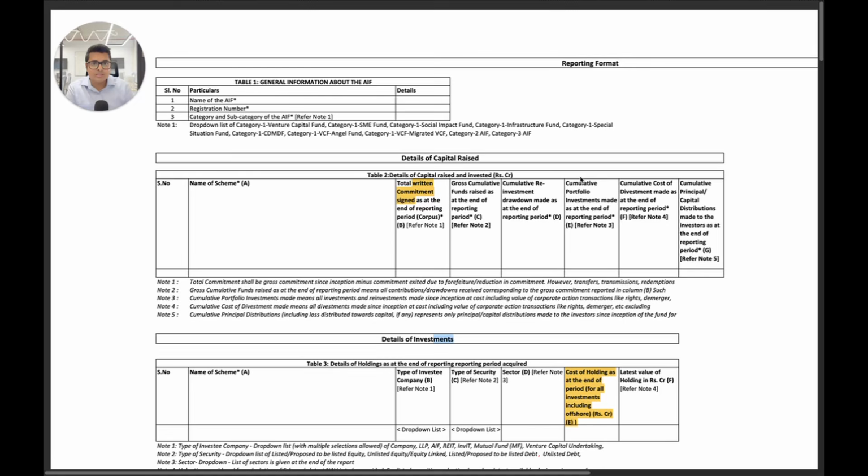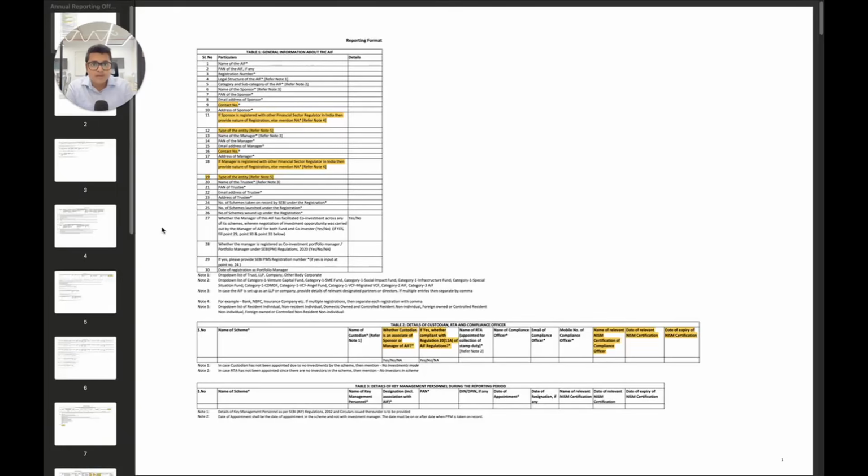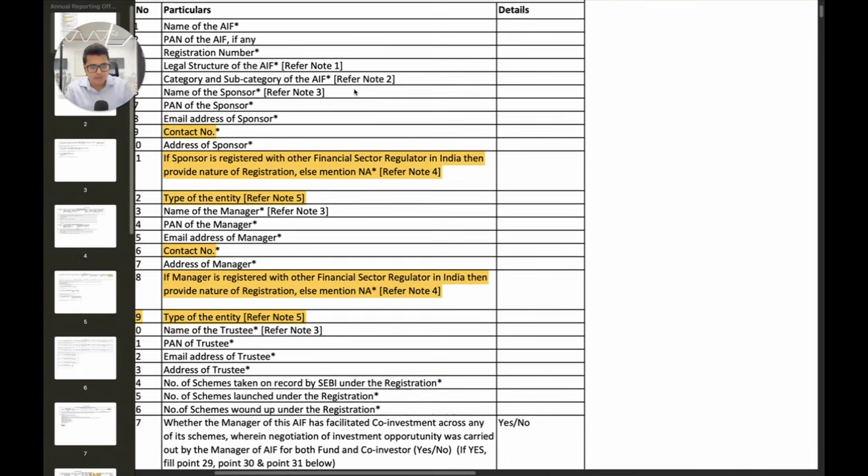Now let's move on to understand what the annual activity report says. So here we have the detailed annual activity report that has to be submitted to SEBI within 30 days of the end of financial year. This is going to be for all financial years except for this year, that is 2026. The annual activity report has to be submitted by 31st of May 2026. Every other year is going to be from 30th of April.